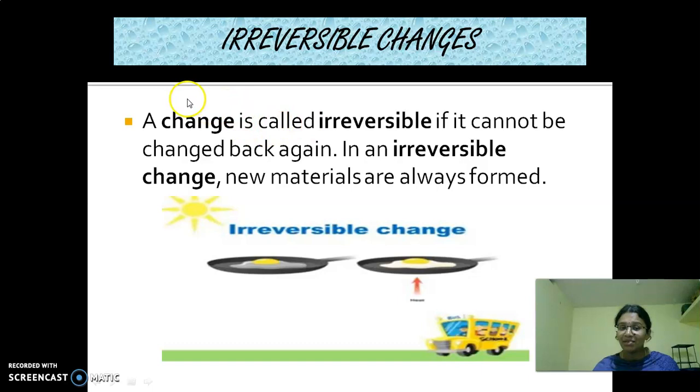In an irreversible change, new materials are always formed, whereas in a reversible change, we are not able to get a new material. So what is the example which is given here, children? So converting this into an